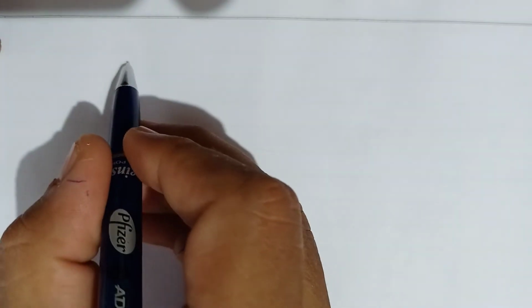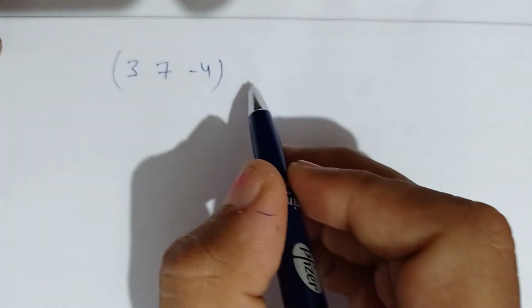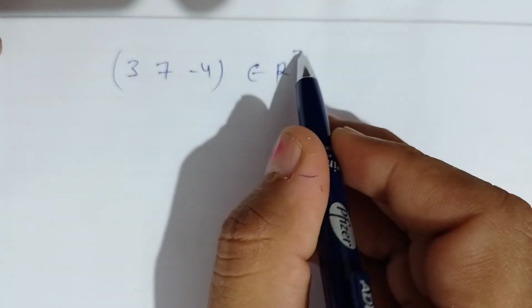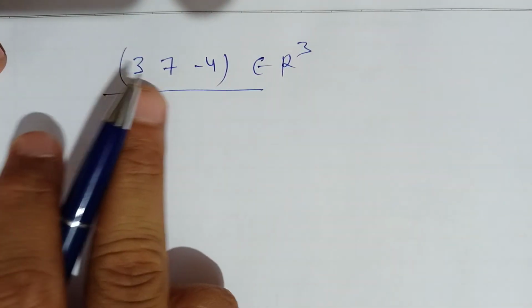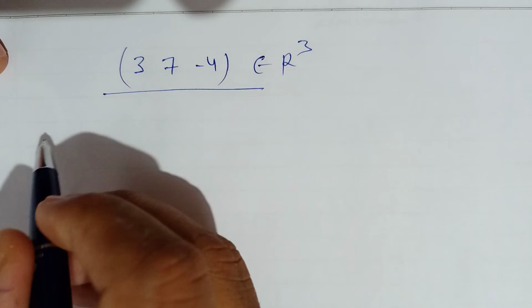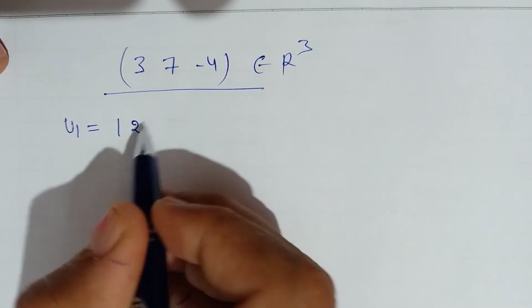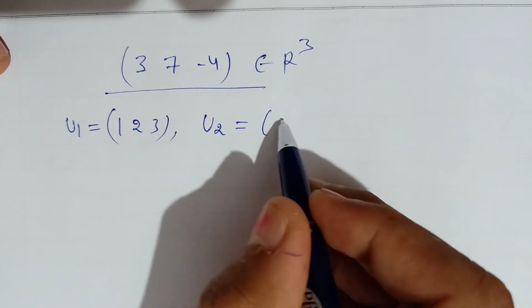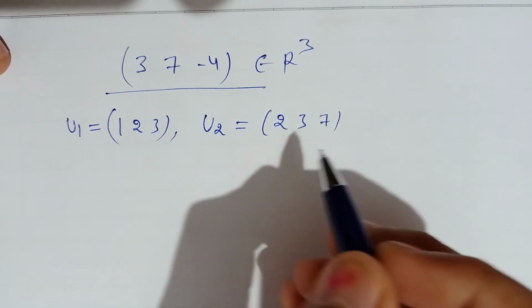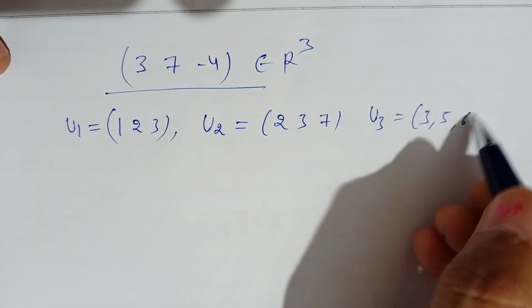Let one element (3, 7, -4) belong to R^3, and we need to write this element (3, 7, -4) as a linear combination of the set u1 = (1, 2, 3), u2 = (2, 3, 7), and u3 = (3, 5, 6).